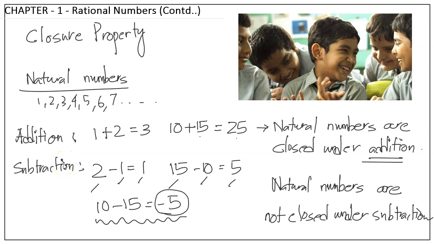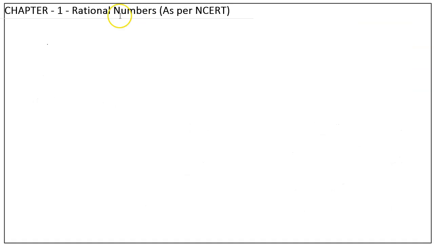So now we will go to the other two operations, which are multiplication and division, right? Let's look at them also. Now for natural numbers, let's do multiplication. So 2 multiplied by 3 is 6.